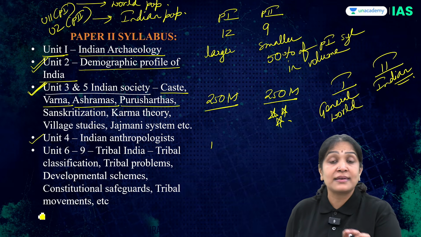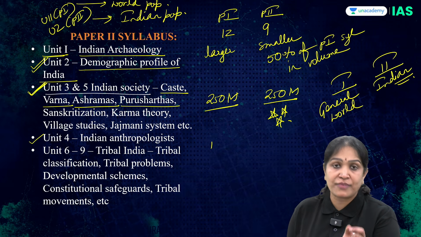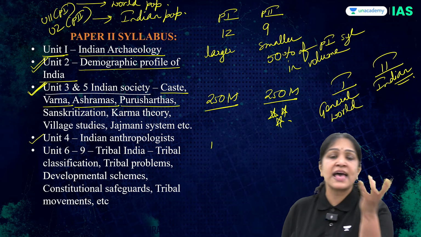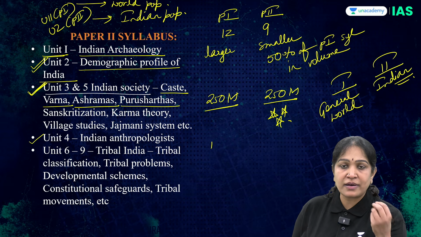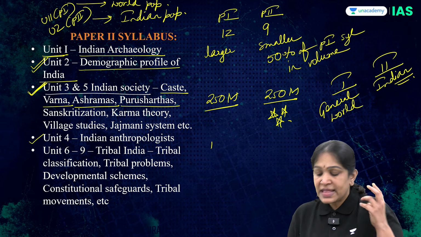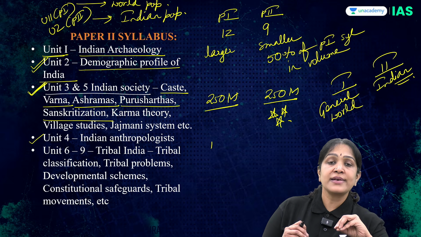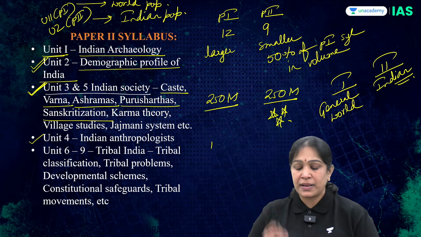Purusharthas: Dharma, Artha, Kama, Moksha. Dharma, the righteousness. Artha, the wealth. Kama, the sexual desire. Moksha, the salvation, the final target of a Hindu individual. Then Sanskritization, a process of lower caste or Varna people imitating the higher caste or Varna people.